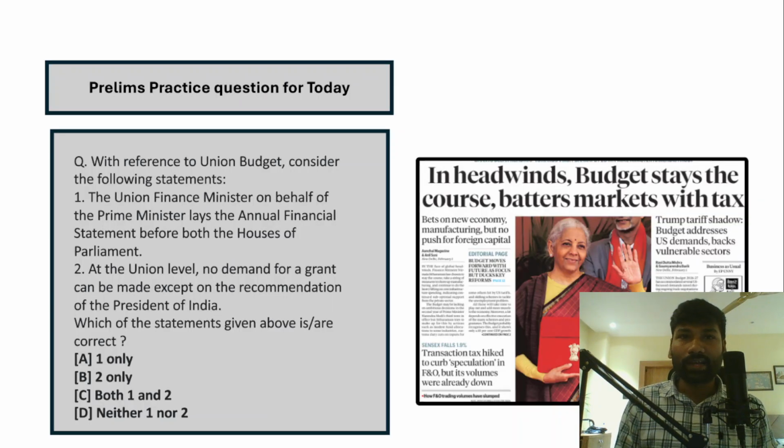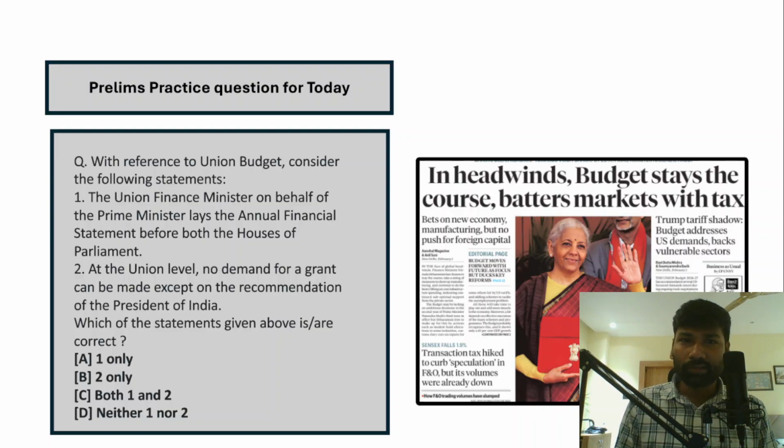So before actually starting this discussion, we have a prelims practice question for today. And this question is based on the budget which has been introduced yesterday. With reference to union budget, consider the following statements. The first statement says that Union Finance Minister on behalf of Prime Minister lays down annual financial statement before both houses of the Parliament.